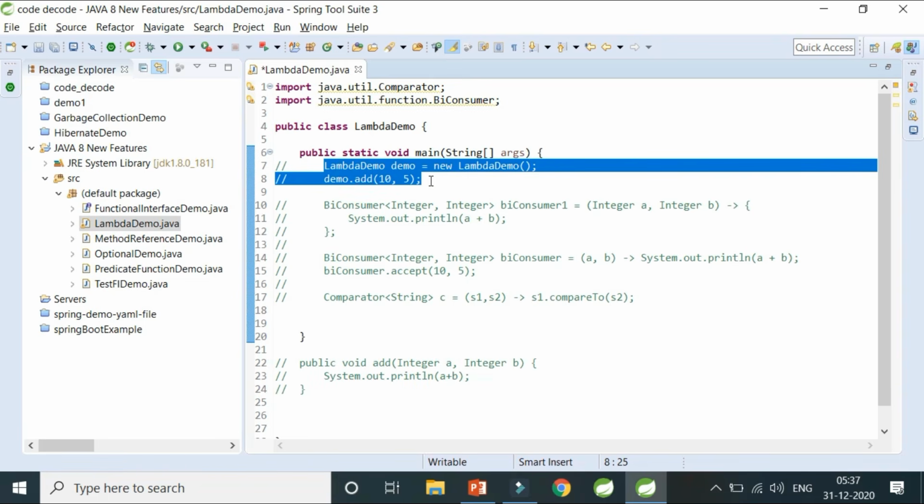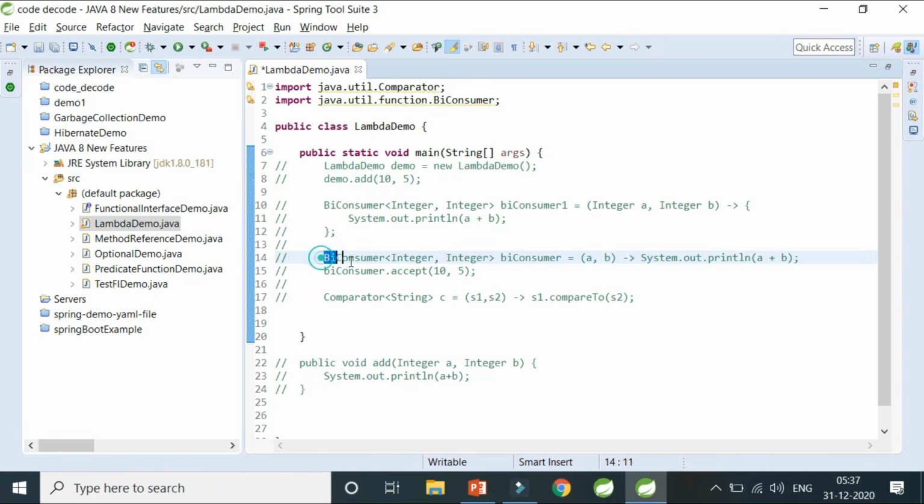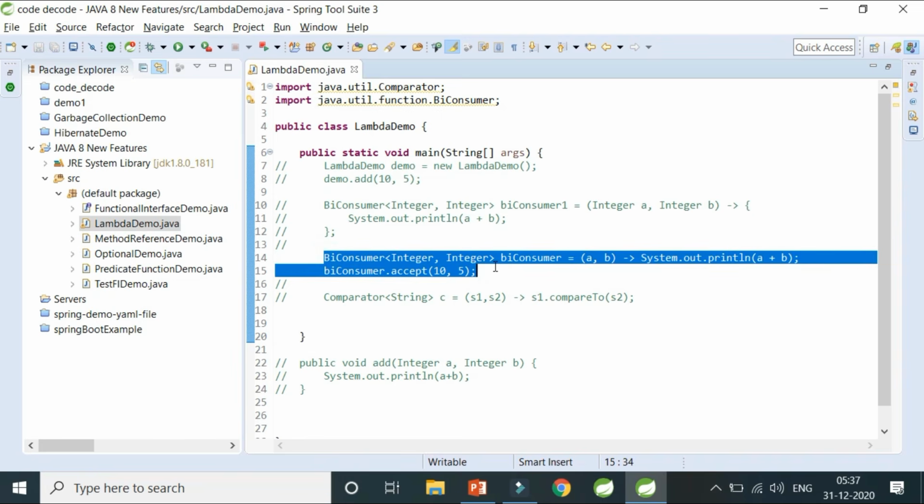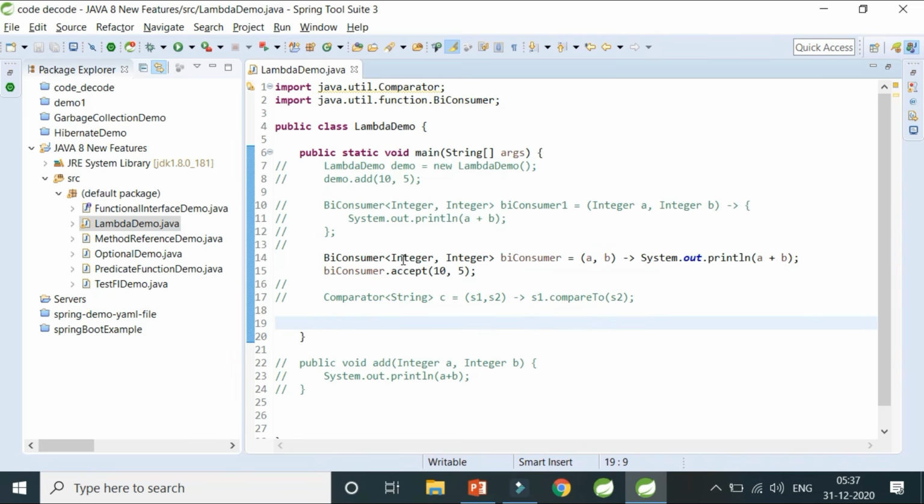If you can see, we have removed about 5 to 6 lines of code, and now we are doing just 2 lines of code. And what is this code saying? BiConsumer, a predefined functional interface, accepts two arguments and returns nothing. So this is the definition of BiConsumer. As a consumer, we just take 2 integers and return nothing. So BiConsumer has 2 integers, taking A and B, and what it is doing is simply